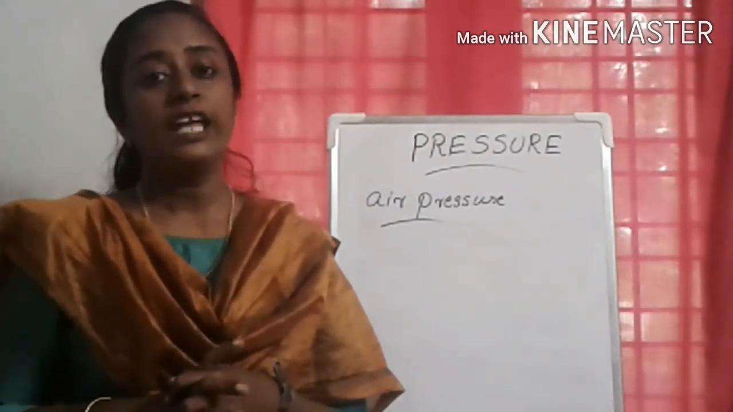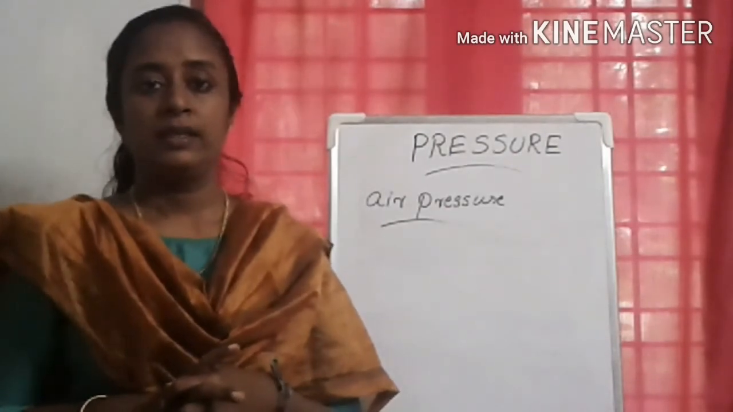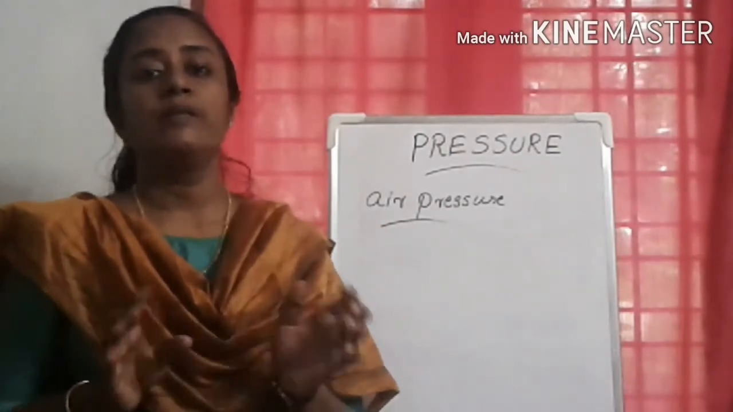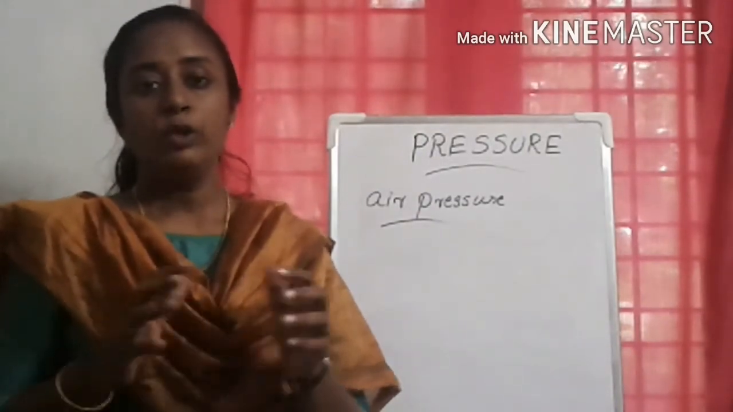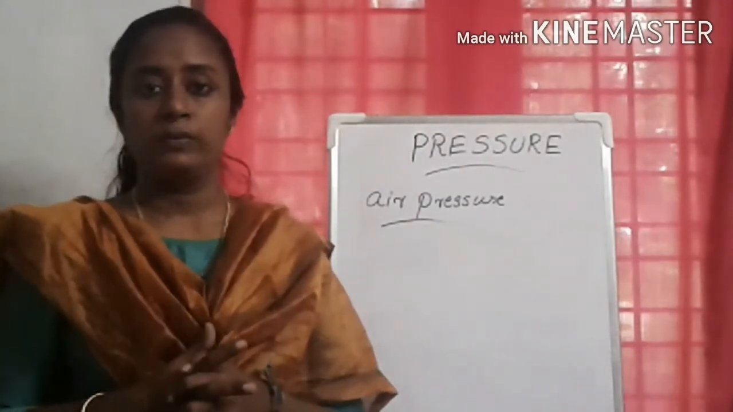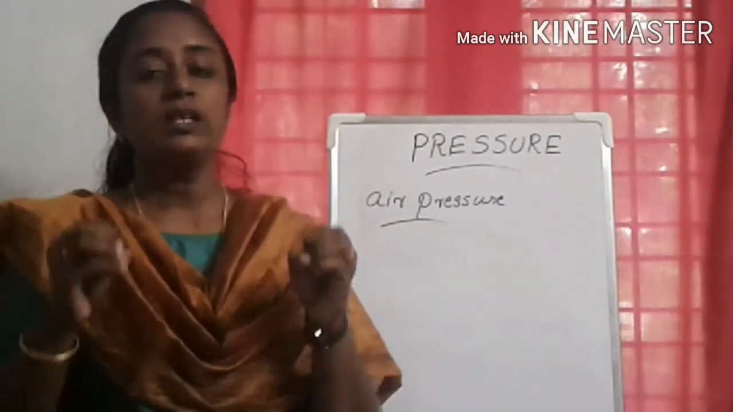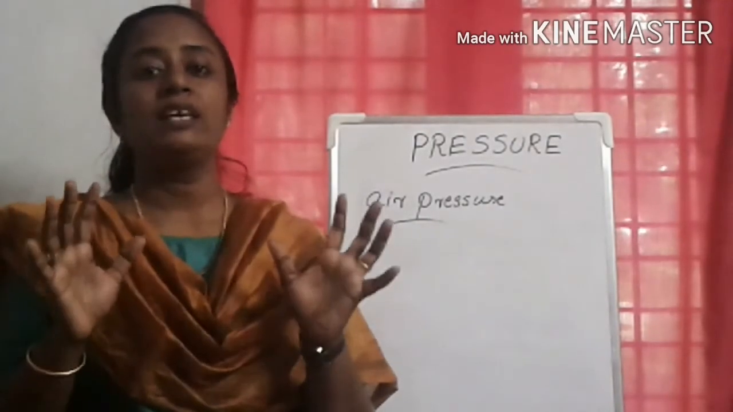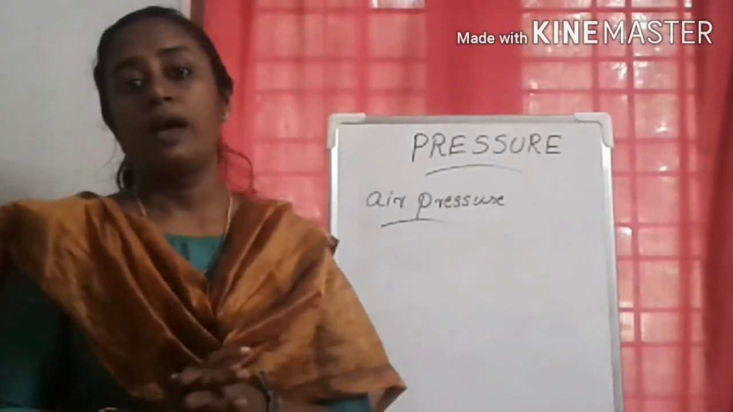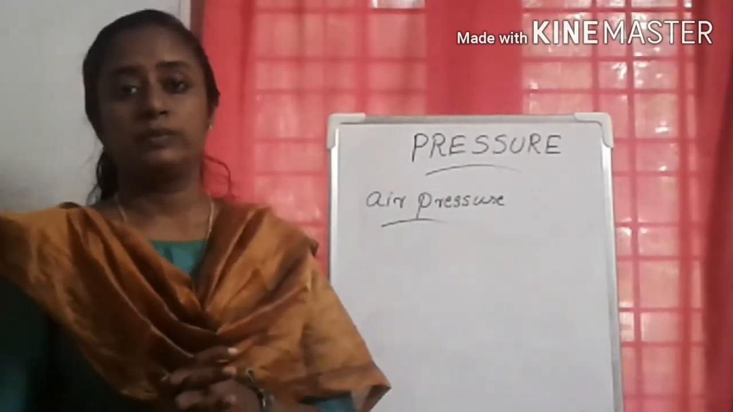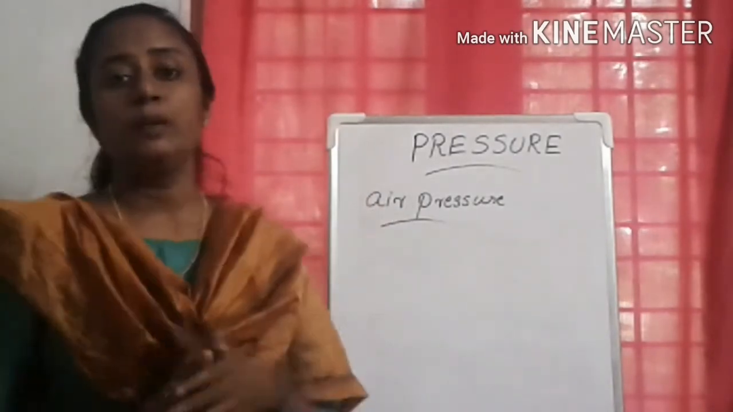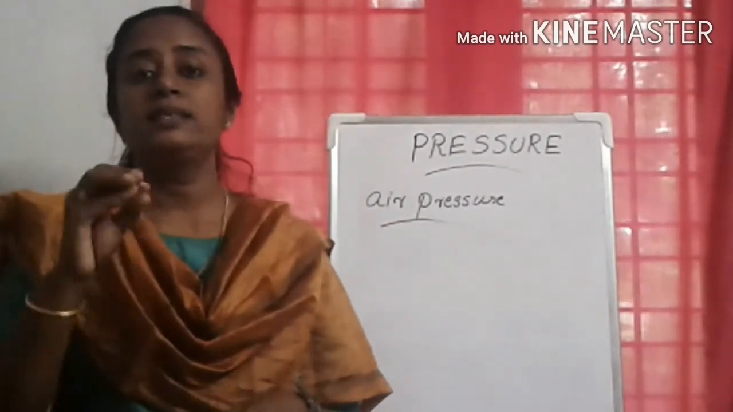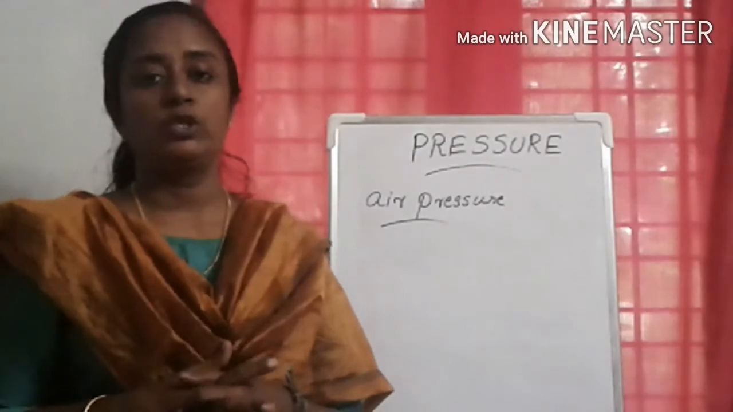And we are living on earth. This earth is covered by a layer of air. We know that air exerts pressure. So the pressure exerted by this atmospheric air is called atmospheric pressure. So there are two terms. First one is air pressure. What is air pressure? Air can exert pressure, that is called air pressure.